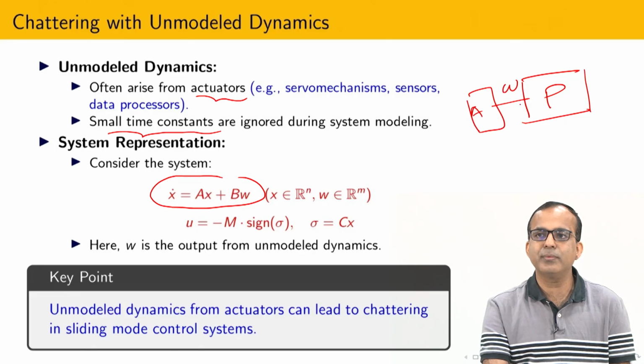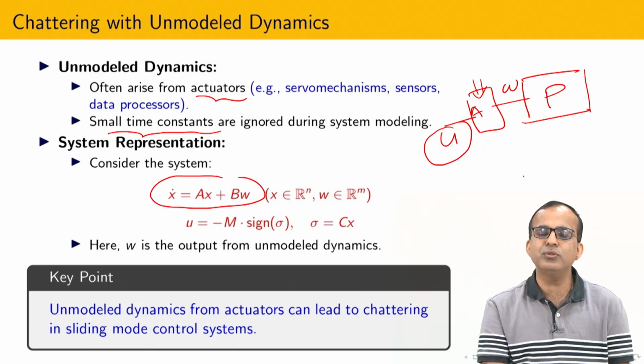So omega is nothing but the input of the plant and the output of the actuator, and the control we have designed is implemented through hardware, which is called the actuator. Here sigma, the sliding surface, is the linear combination of all states.